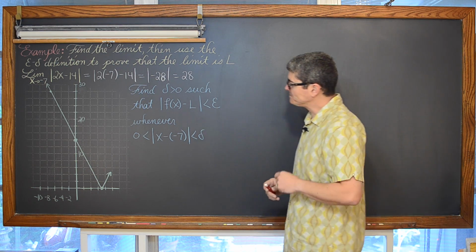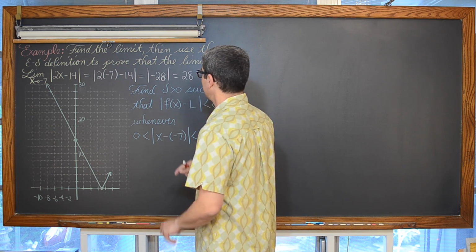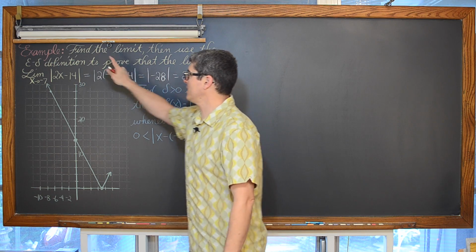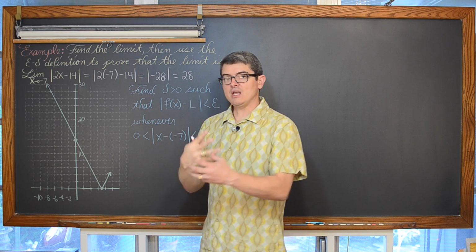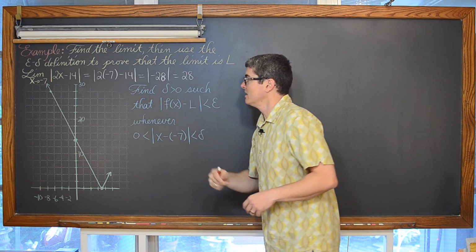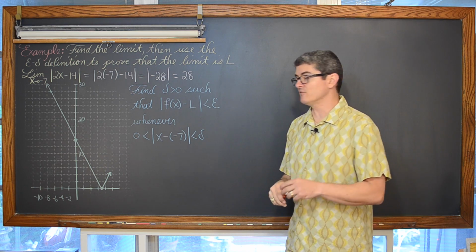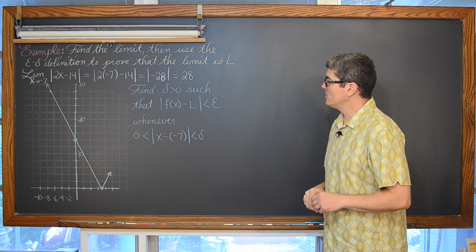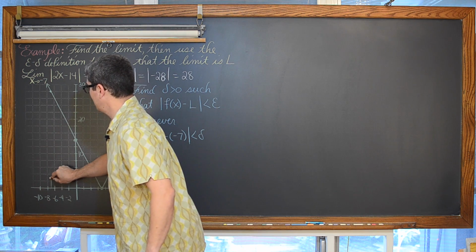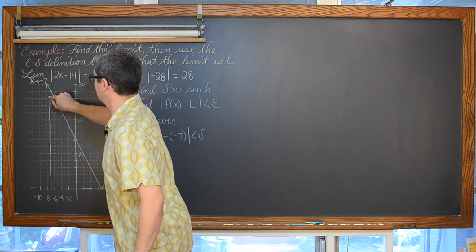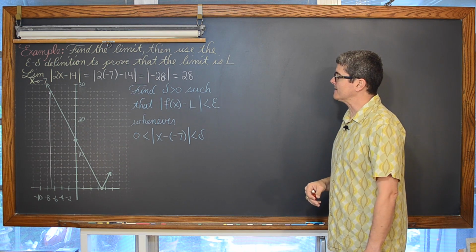Now, one thing to take note of as we do our proof is to pay attention to the idea that when we let x approach -7, the absolute value signs had to change the sign of our answer because 2 times -7 minus 14 came out to be a -28. So we had to change the sign to get the limit. And we see the graph is here, and here's our -7. And we're approaching that y value, that limit of 28.